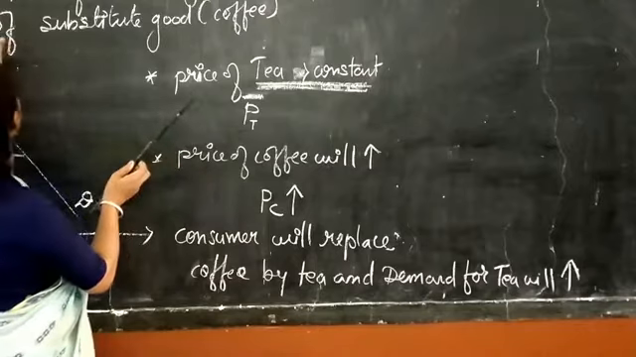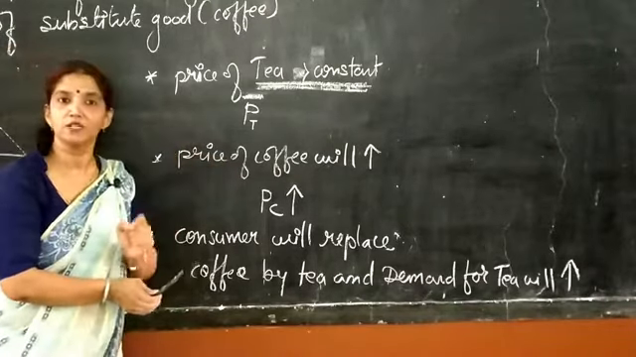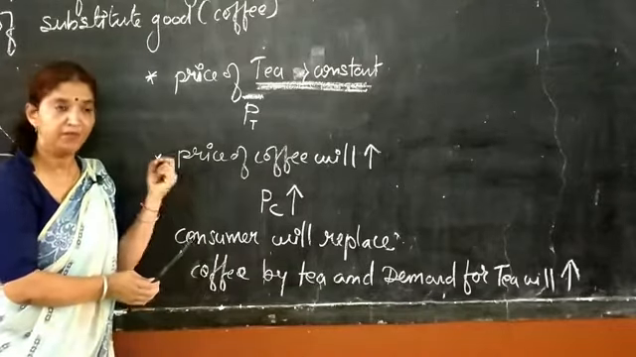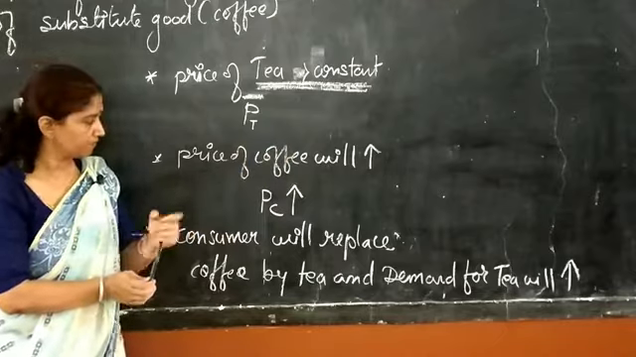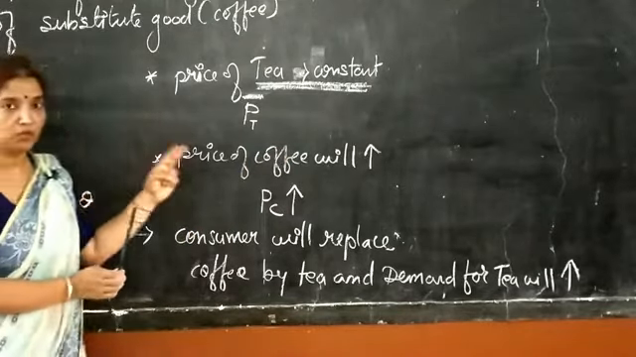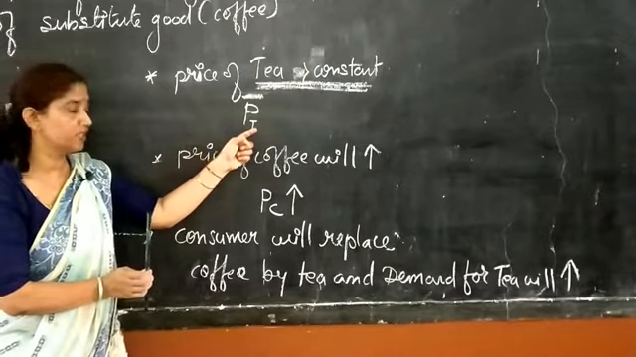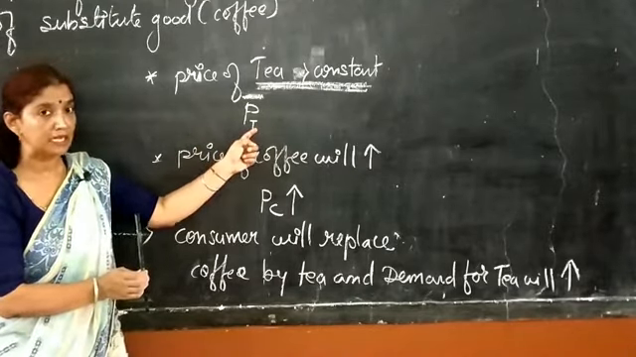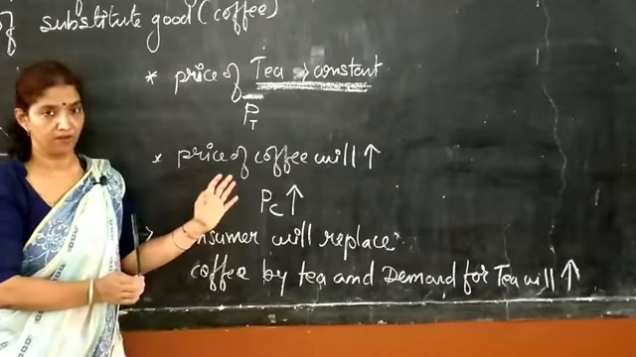So the first condition which we will discuss here is the increase in the price of a substitute good. It means we will take an increase in the price of coffee. So two things we have to keep in our mind. First one is the constant price of tea, and the other one is the increase in the price of coffee.